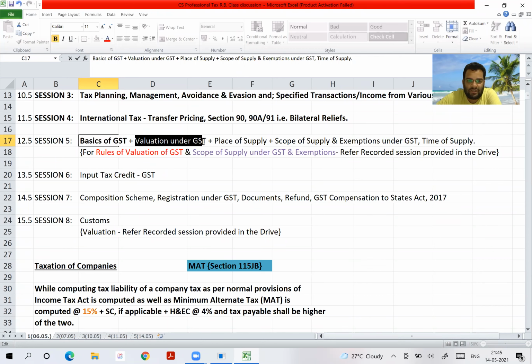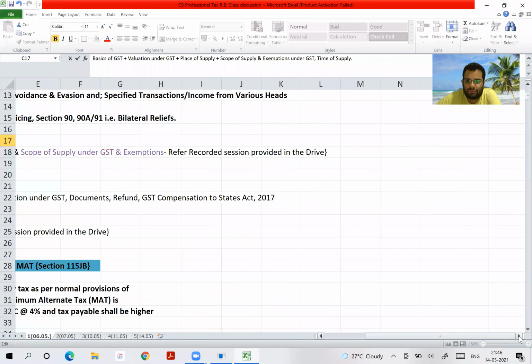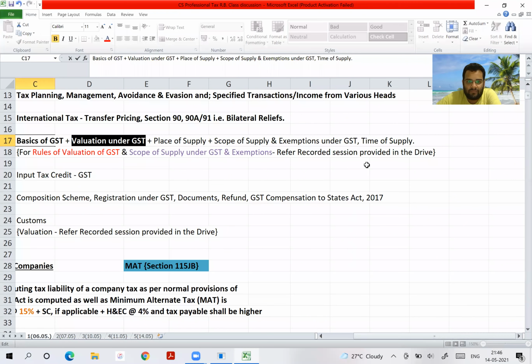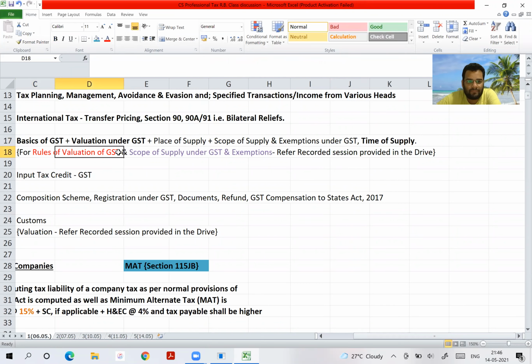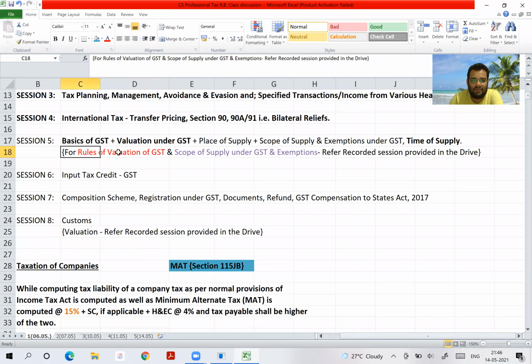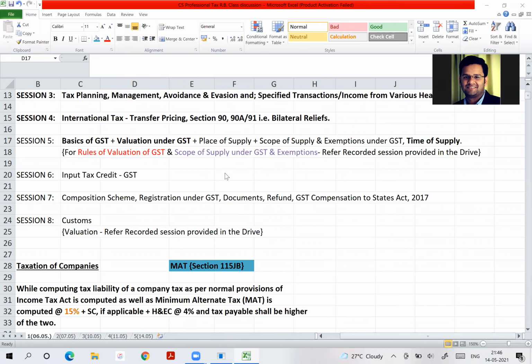So basics of GST done. Valuation done. Place of supply remaining. Scope of supply and exemptions I will consider done from my side in revision batch. Time of supply done, with respect to section 12, 13. 14th we will do. So tomorrow's agenda will be place of supply and section 14 of CGST Act.